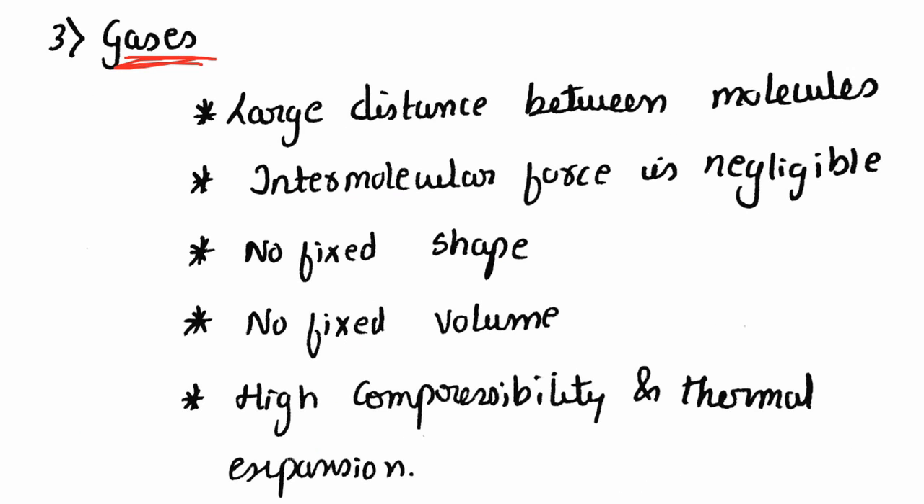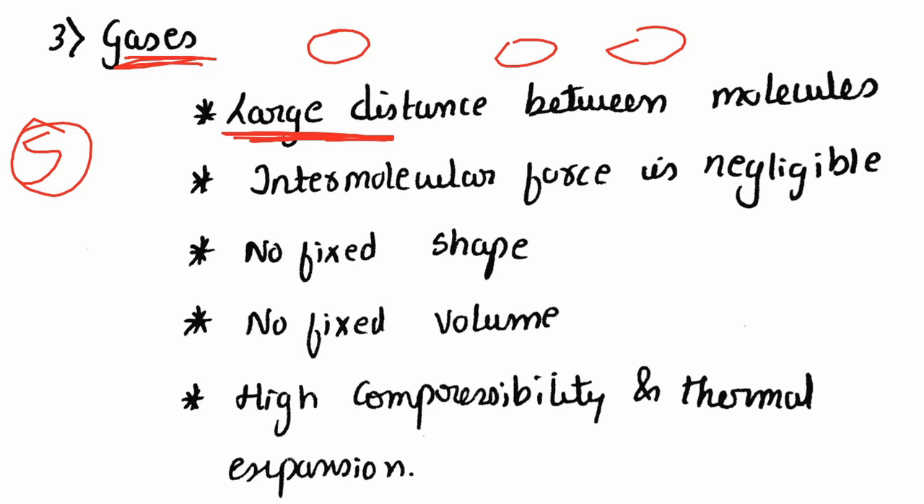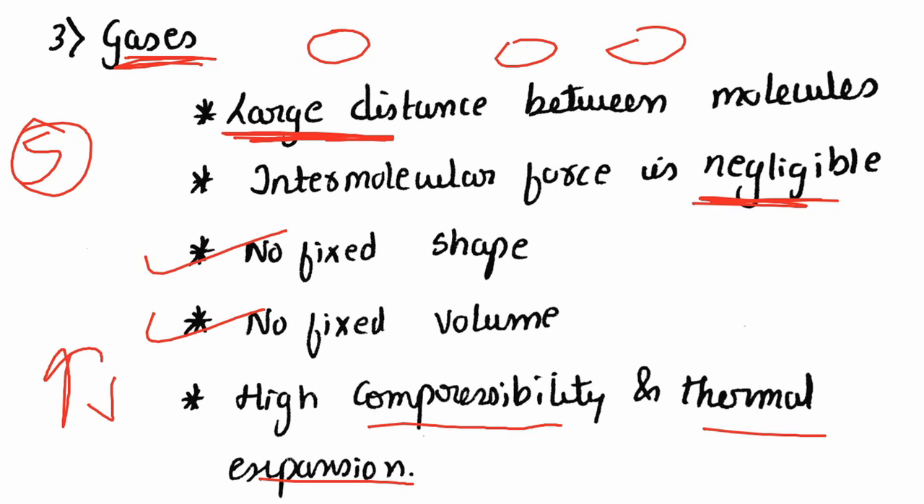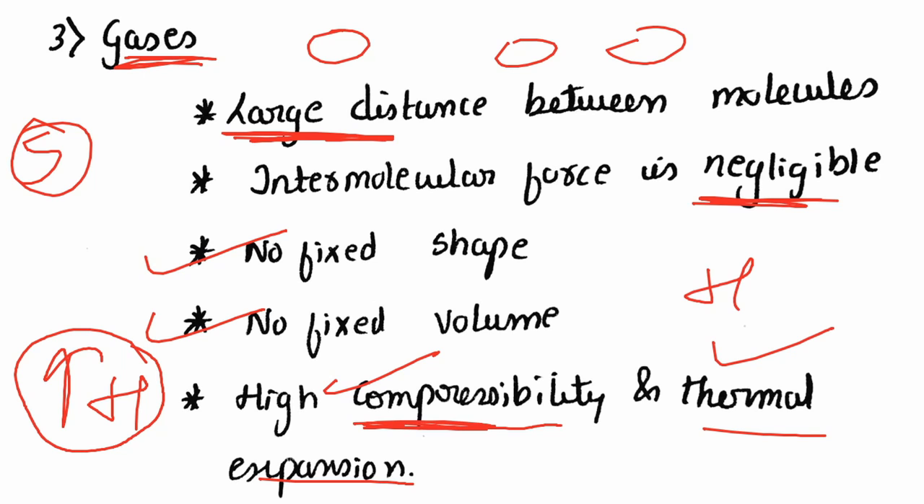Next is gases. In gases, the intermolecular force is very weak, whereas in solids it is very strong. Here it is weak because the molecules are very far away. They are at large distance. Intermolecular forces are negligible, and gases do not have definite shape. They do not have definite volume. In case of gases, the compressibility and thermal expansion are the highest. This is a very important thing, that compressibility is very high in gases and thermal expansion is also very high in gases.